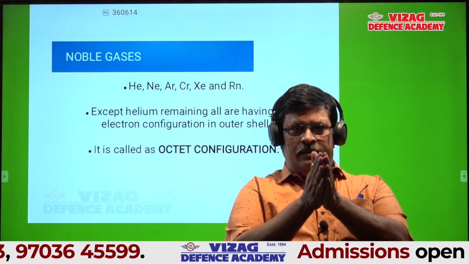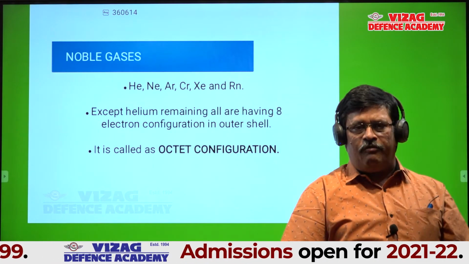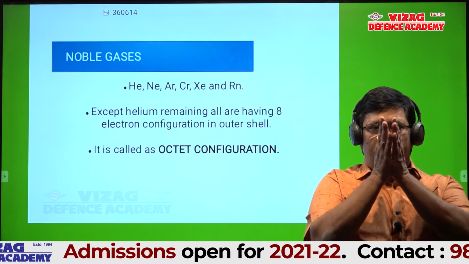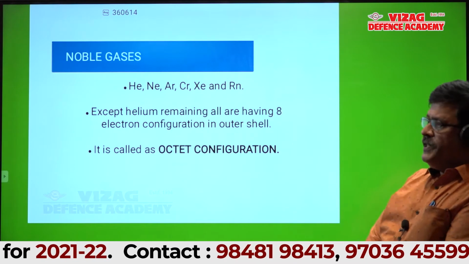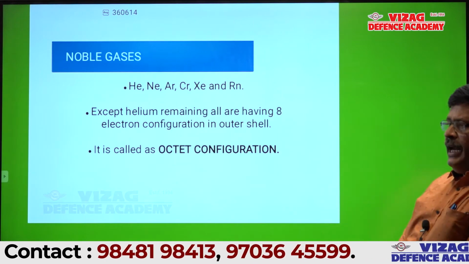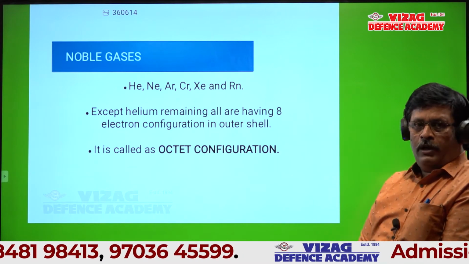Let it be 119 or 118, only a few elements are stable: xenon, radon. Those are noble gases, also called inert gases. What are inert gases?